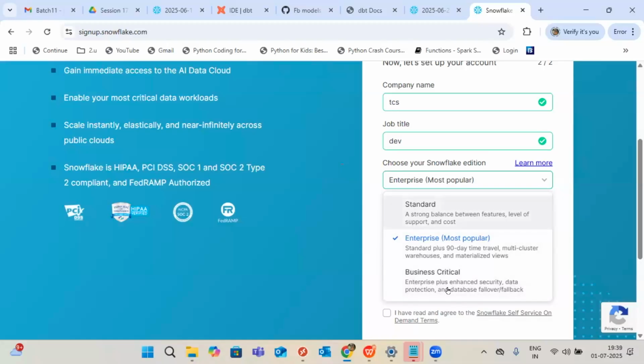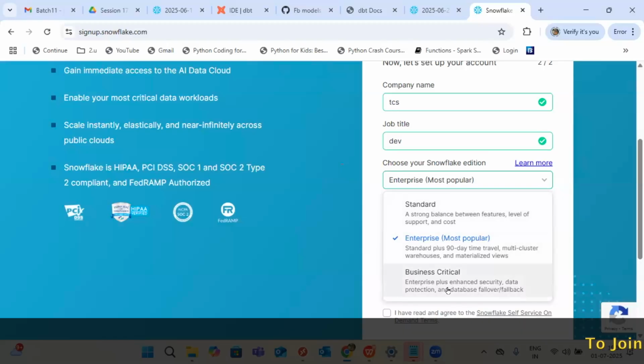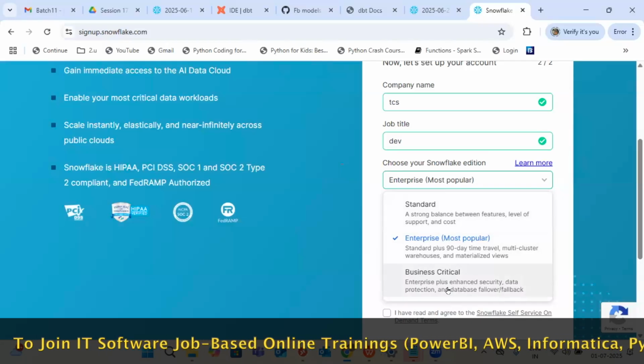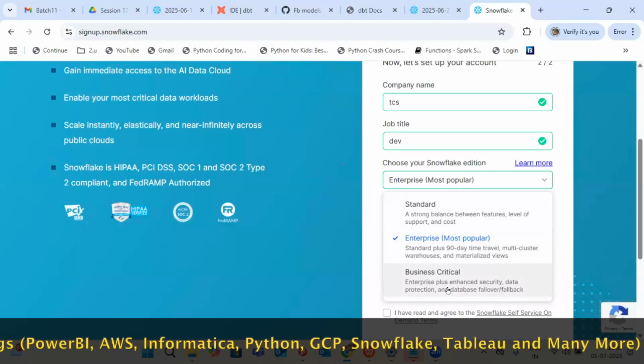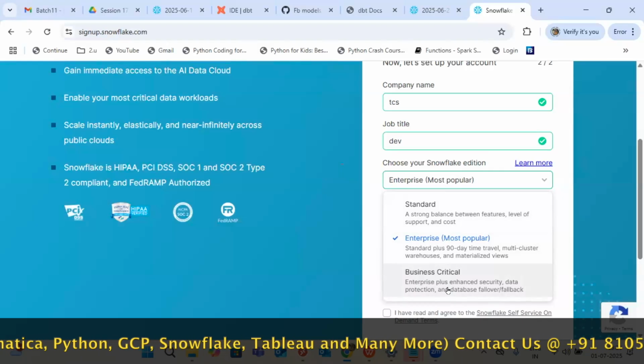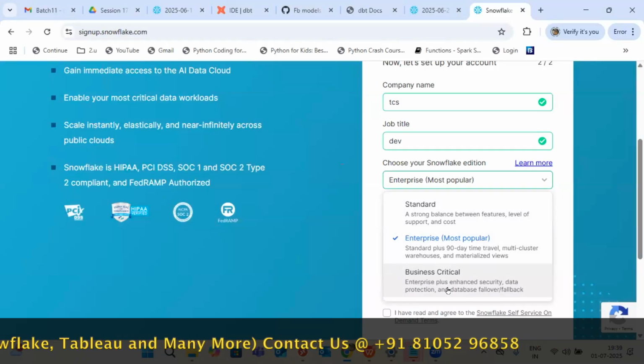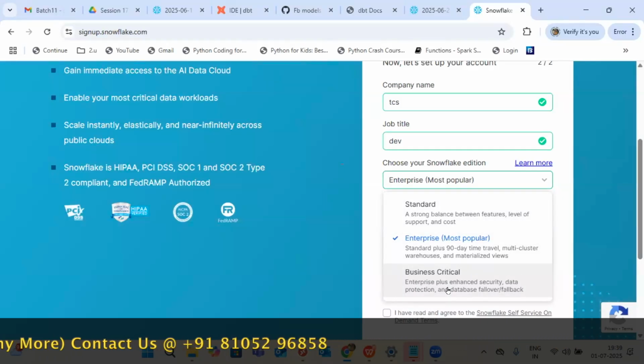Here we have three types of editions. Based on the business, you can choose whichever edition you want. You don't need to depend on anyone. The client will sit with the Snowflake team, and based on gathering all the requirements, they will decide. According to those requirements, they will try to choose the editions.